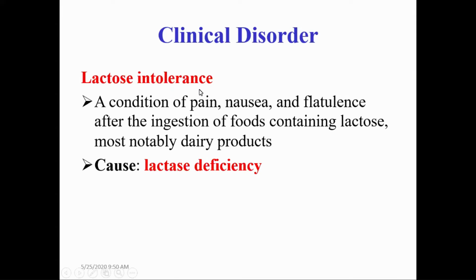Lactose intolerance is a clinical condition of pain, nausea, and flatulence after the ingestion of a food containing lactose, most notably dairy products. When people who are lactose intolerant consume milk, that means a dairy product, they will have symptoms like pain, nausea, and flatulence.